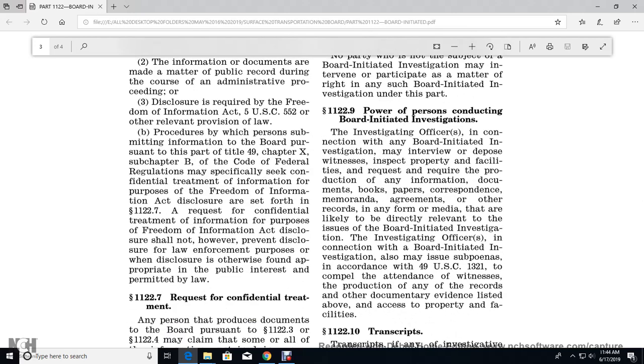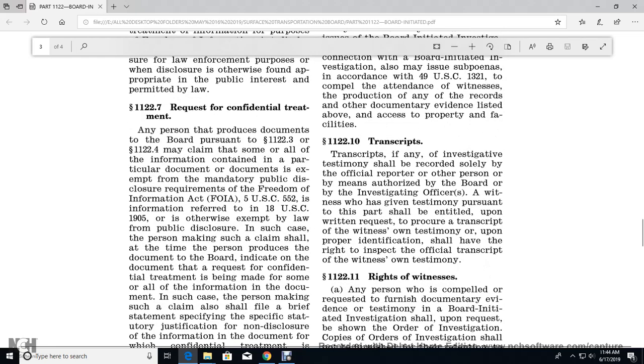1122.9, powers of the person conducting the board-initiated investigation. The investigating officer, in connection with the board-initiated investigation, may interview witnesses, inspect the property of the facility, and request the production of information, documentation, books, papers, correspondence, memoranda, agreements, or any other records in any form of media that are likely directly relevant to the issue. The officer may also issue subpoenas in accordance with Title 49 U.S. Code 1321 to compel the attendance of witnesses and the production of any of the records or other documentary evidence listed above, including access to property and facilities.